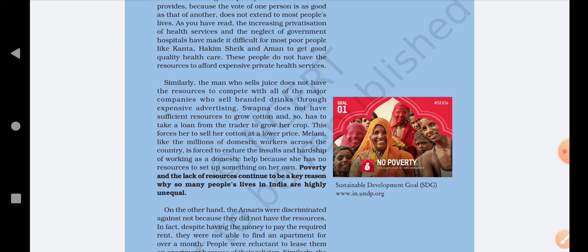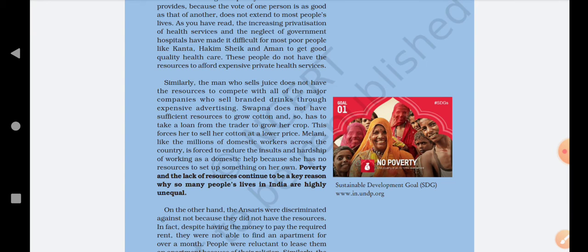So it is saying, as you have read, increasing privatization of health services. If the health services are getting better day by day, it is the private hospitals that are getting better day by day, not the public hospitals. Because of that, public hospitals are getting neglected, or you can say people have started ignoring them, and they are giving their preference mostly to private hospitals.